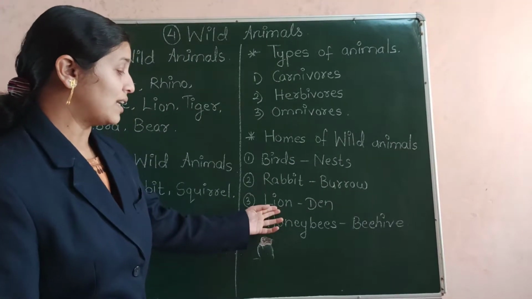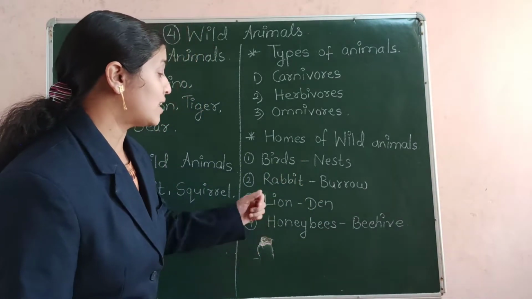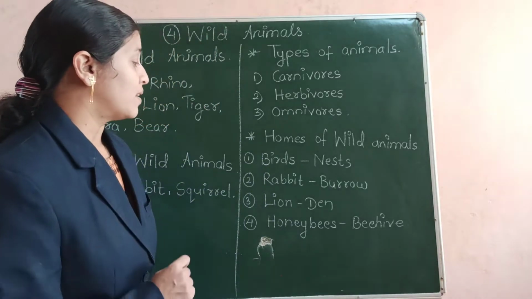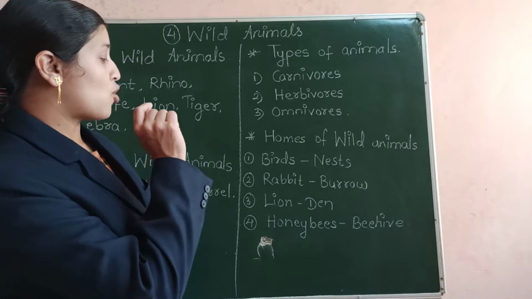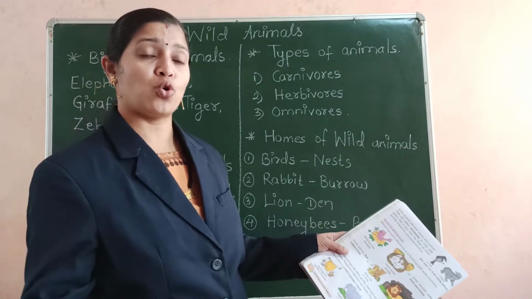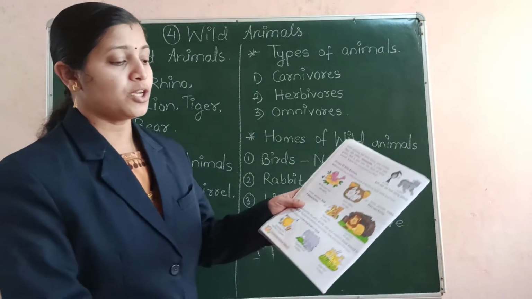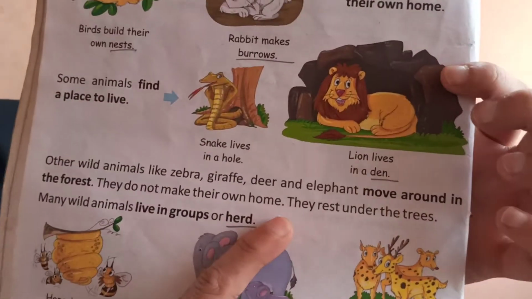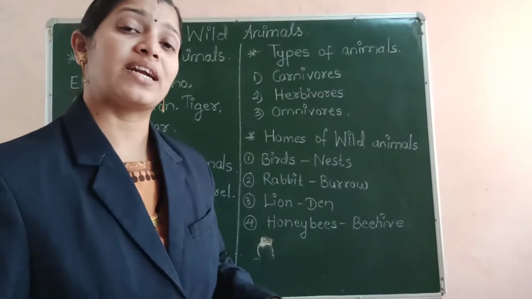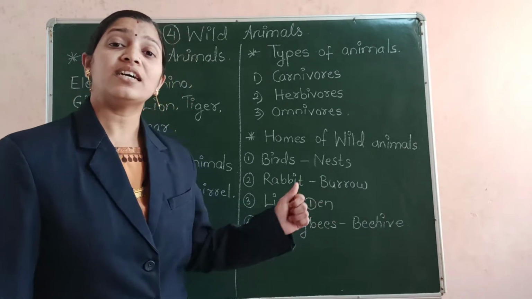Also the lion, king of the jungle or king of the forest, lives in a den. And what is a den? A den is a cave, or a huge hole or a big hole that is made in the mountains. Here you can see in the picture, the lion is sitting in its den. It is a cave. So where does the lion live? The lion lives in a den, in a cave.